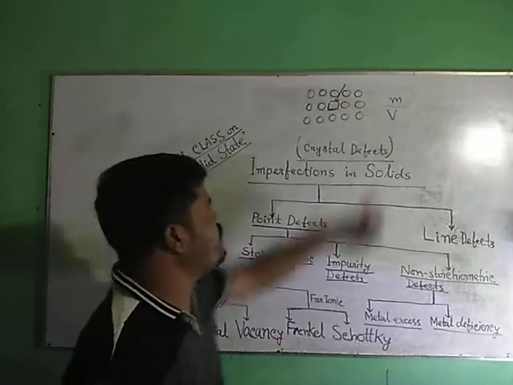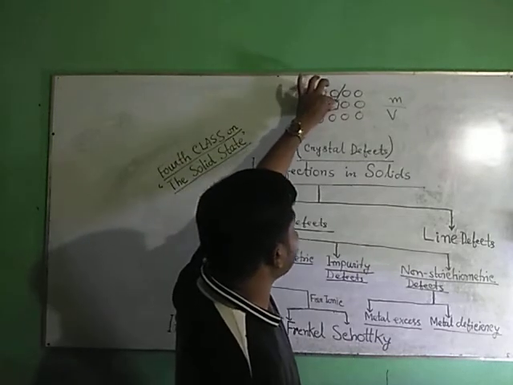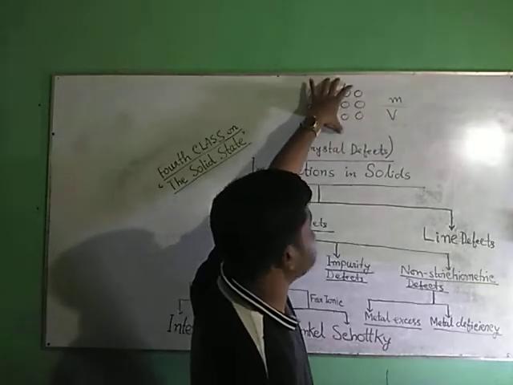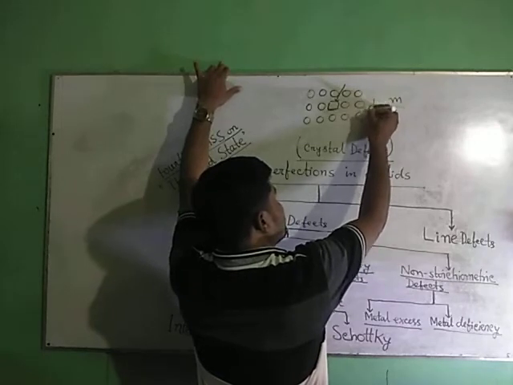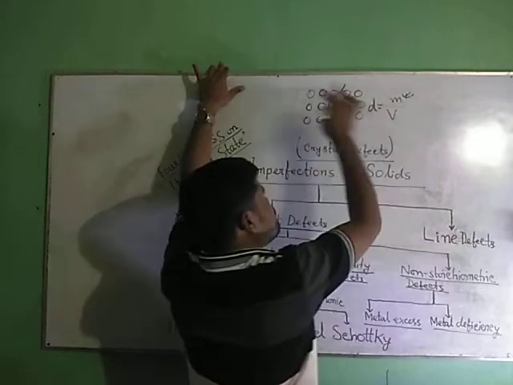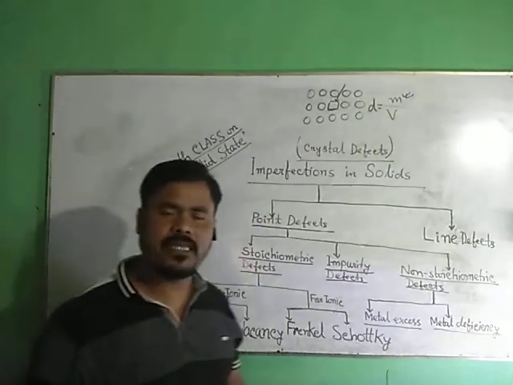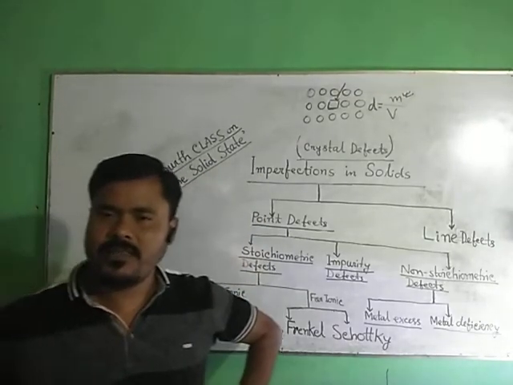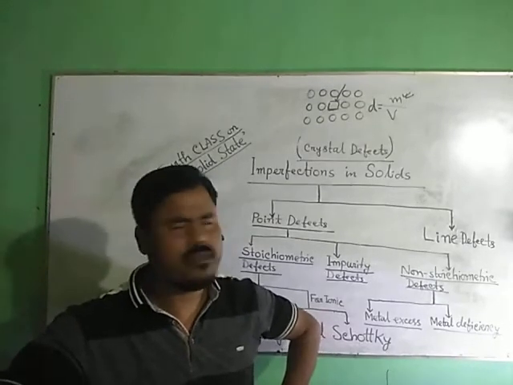Density is M by V. Because of vacancy defect, one particle is missing, so the mass of the solid decreases. Since density is equal to M by V, and mass decreases because of this vacancy, we can say that because of vacancy defect, the density of the crystalline solid decreases.